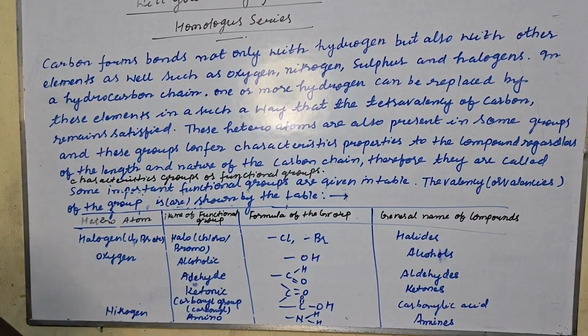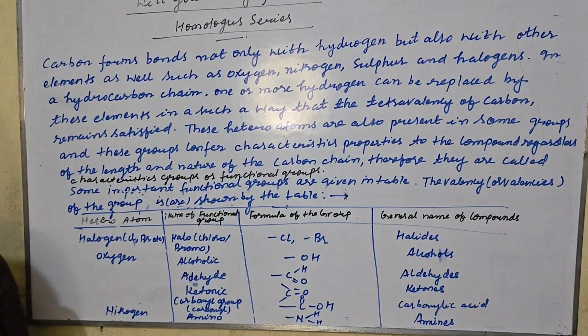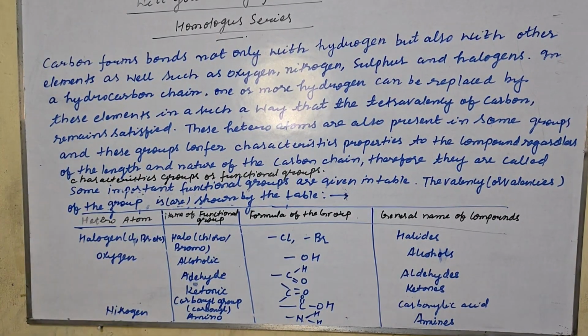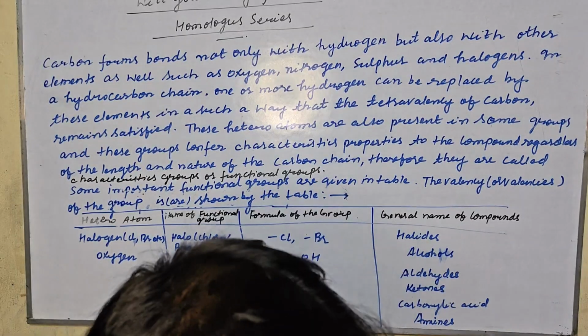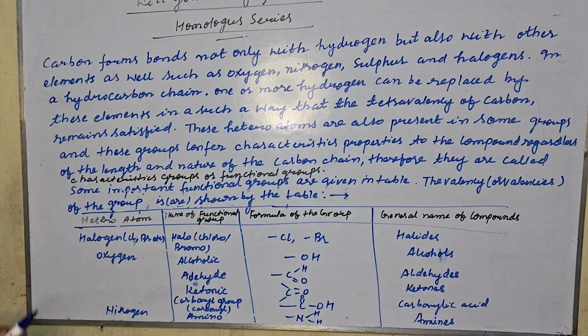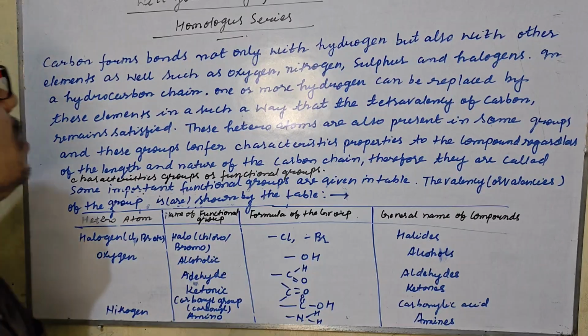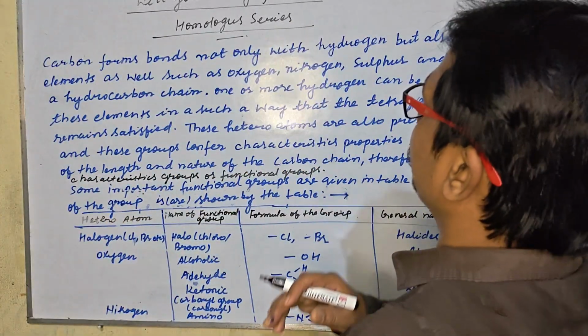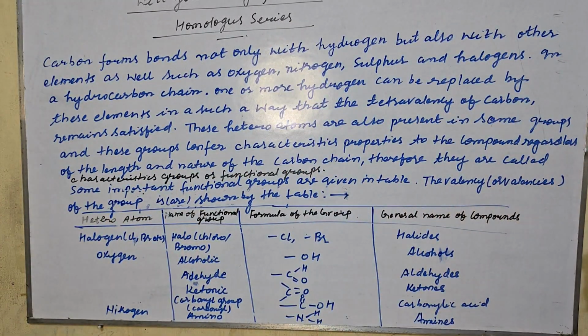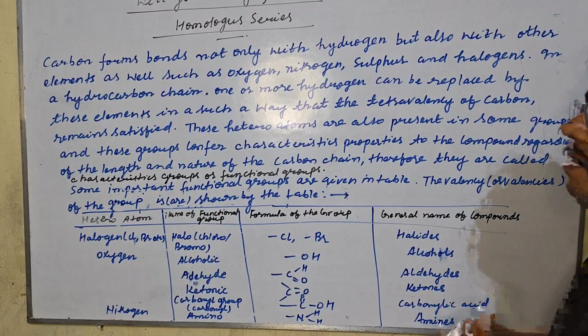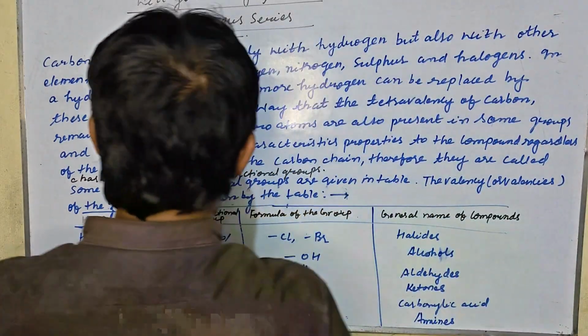Let us watch today that we are going to discuss chapter number 4, carbon and its compounds. So, my dear students, this is chapter number 4, carbon and its compounds. Let us discuss this chapter. Today, we are going to discuss the topic, "Will you be my friend?" That is, carbon is saying to another element, "Will you be my friend?"